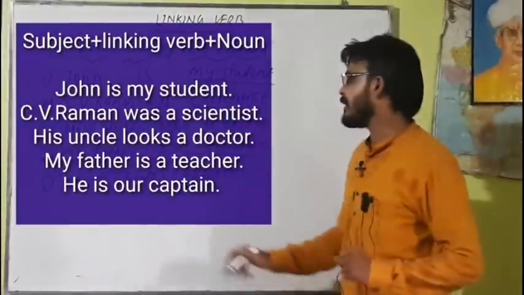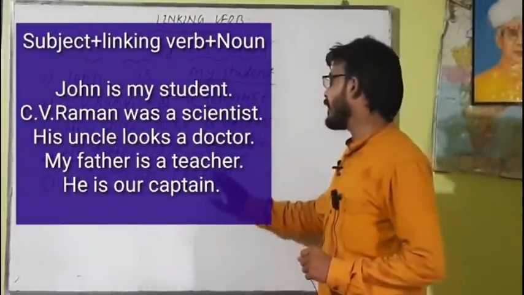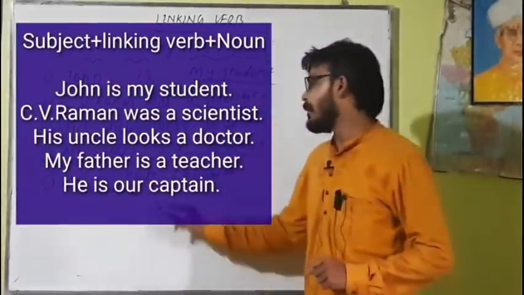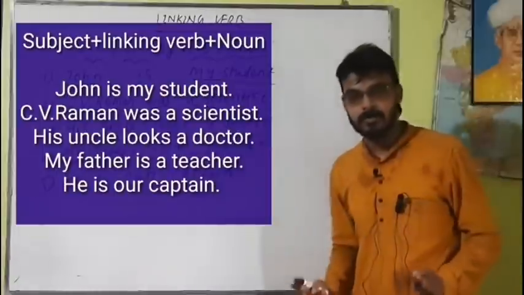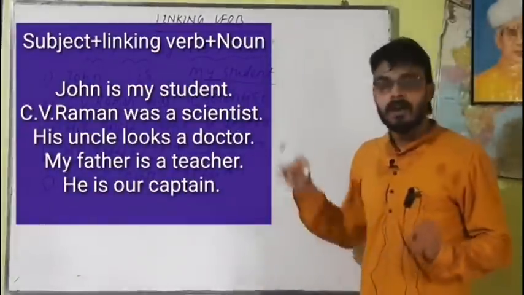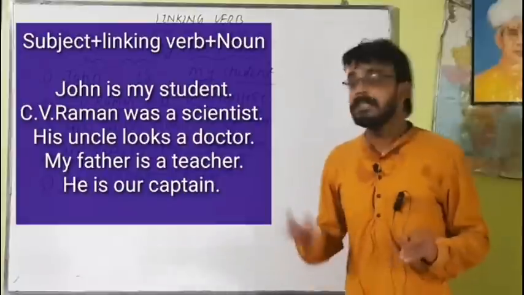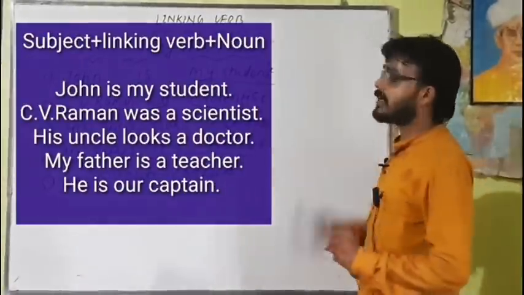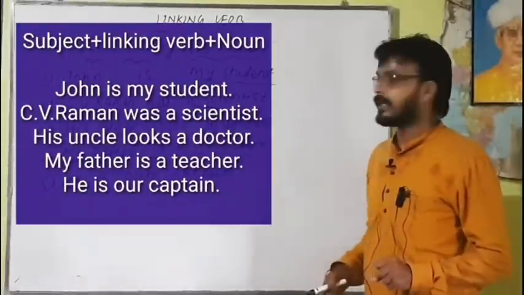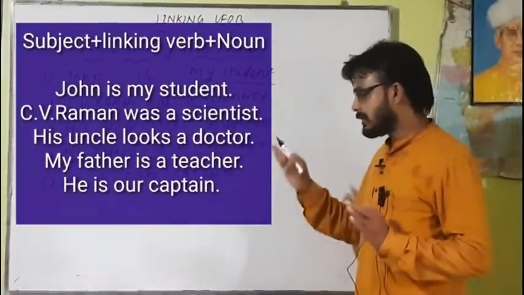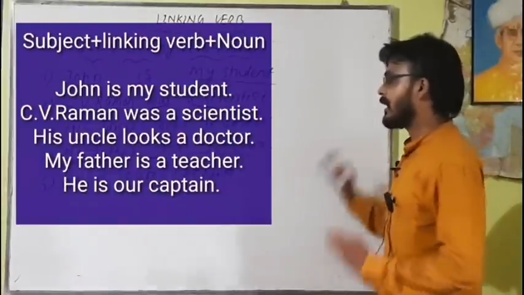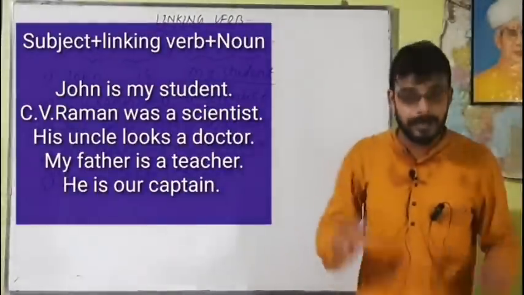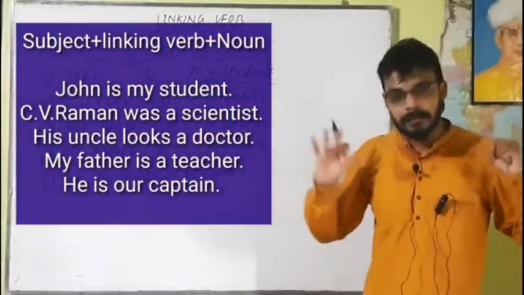He is our captain. He is the subject, is is the linking verb, our captain is the noun. Here all verbs are intransitive verbs. Here no action is performed. John is my student. C.V. Raman was a scientist. His uncle looks a doctor. My father is a teacher. He is our captain. These are all intransitive verbs. Which part? That is the verb of being, or copular verb, or linking verb.